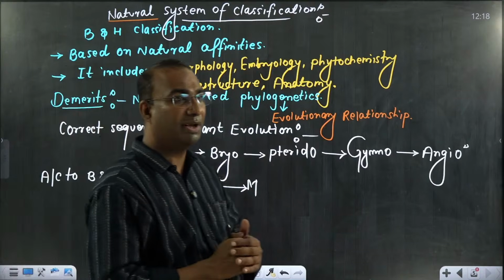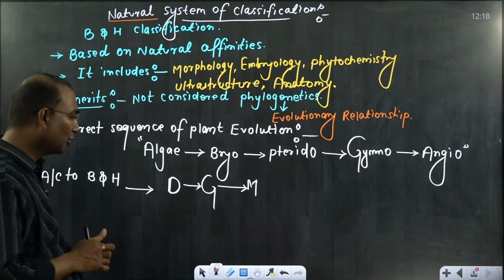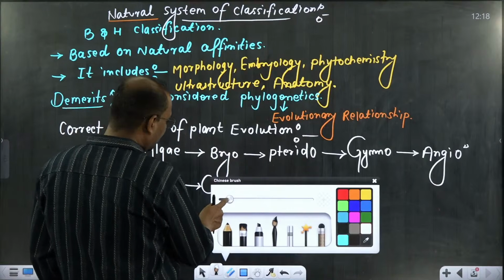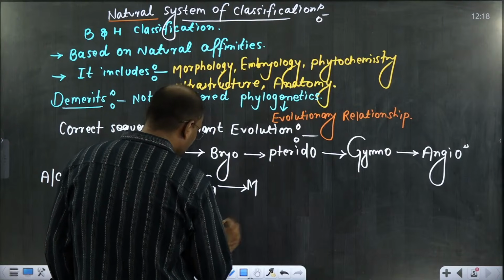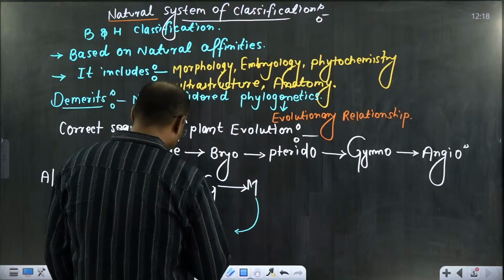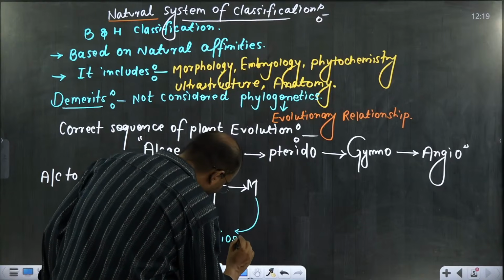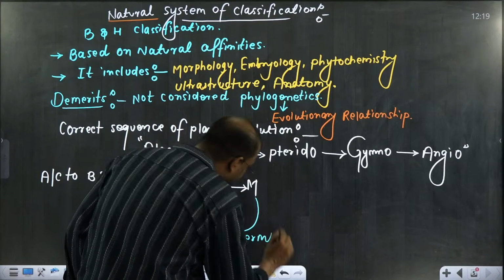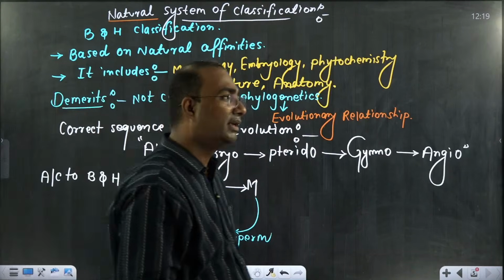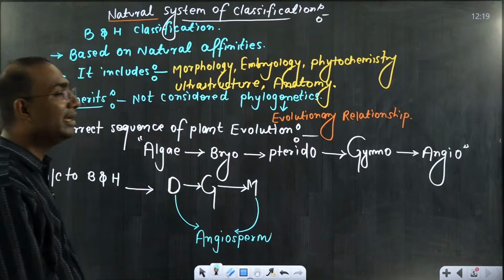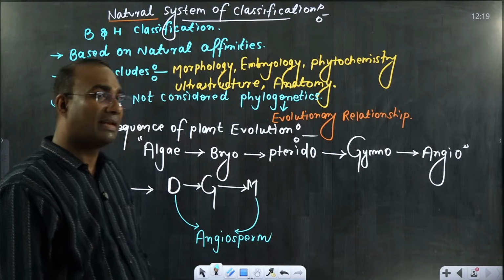So just think about this. Maybe you know very well that dicots and monocots belong to what? Dicot and monocot both are part of angiosperm. And gymnosperm further doesn't have any kind of system of classification. Gymnosperm is having a naked seed completely. Last archegoniate plants is known as gymno. Yes?